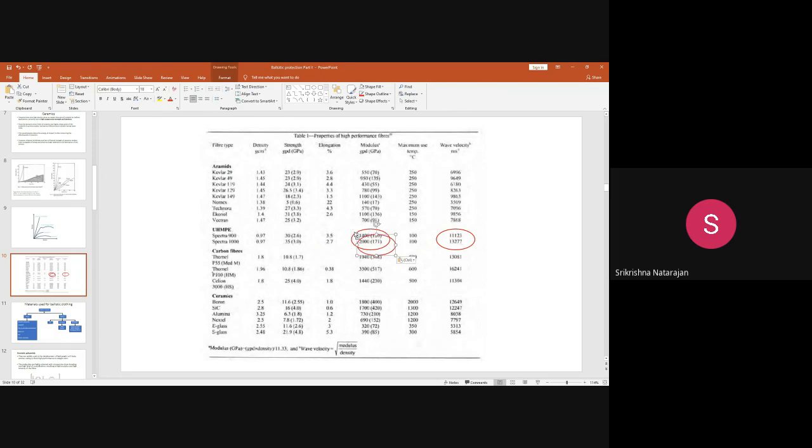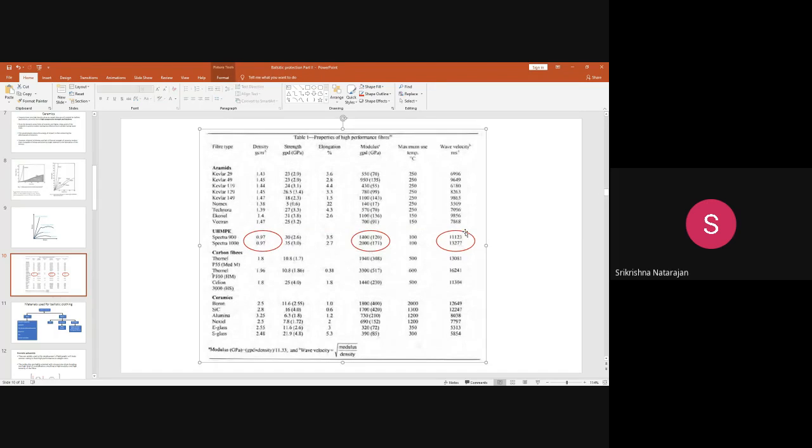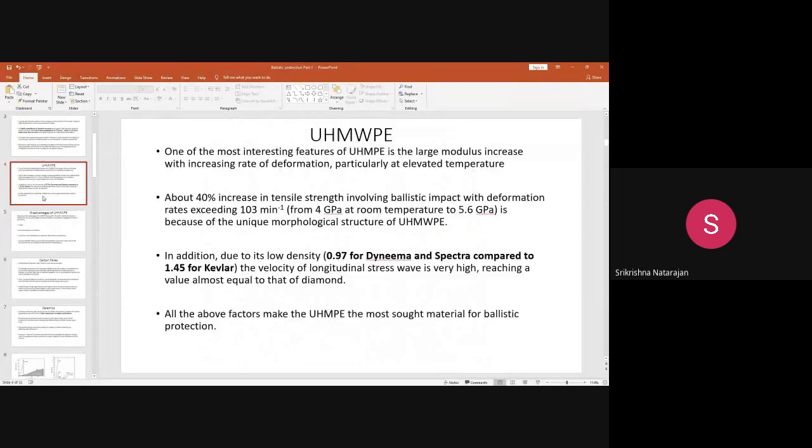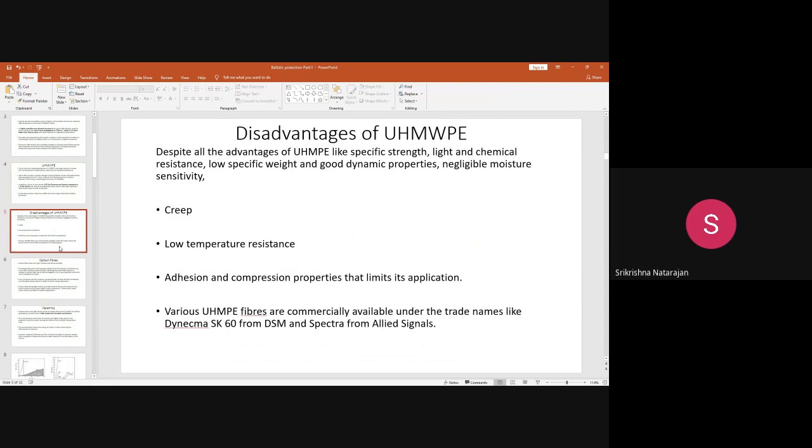So three things: one is the higher modulus, another is the lower density, and because of this higher modulus and lower density, you get the higher wave velocity. Because of this reason, it is one of the most sought after materials for ballistic protection. Apart from Kevlar, this is also one of the important fibers used in ballistic protection. Apart from that, it has specific strength, chemical resistance, light resistance, low weight, and good dynamic property, and moisture sensitivity is not there.